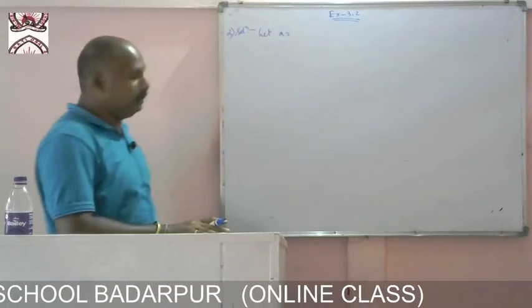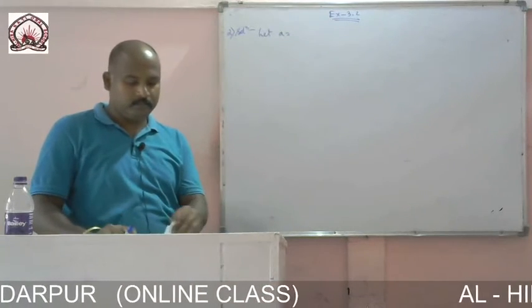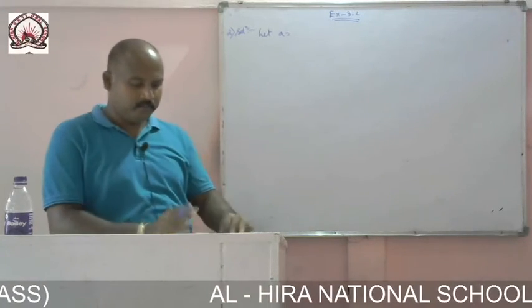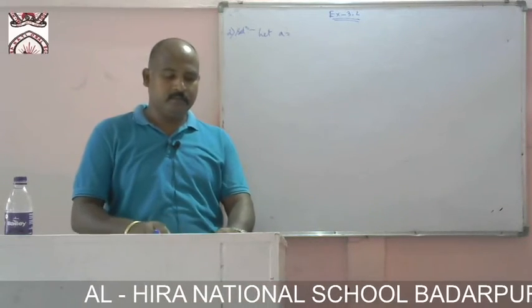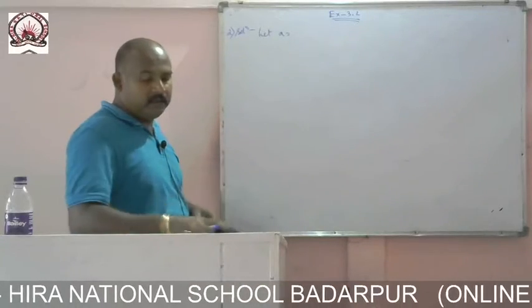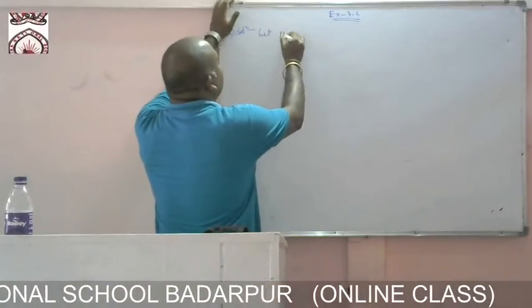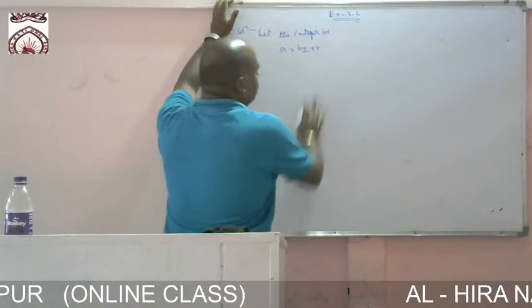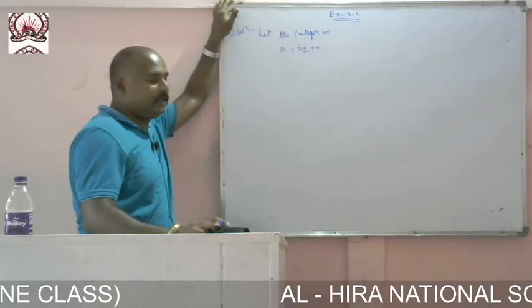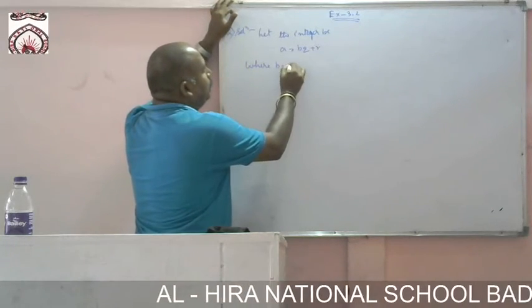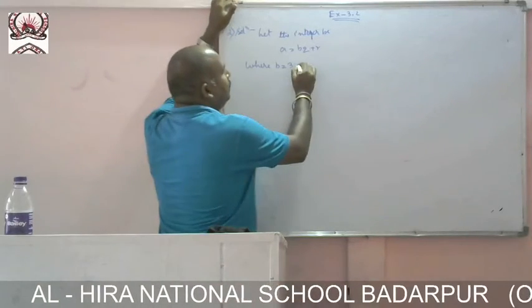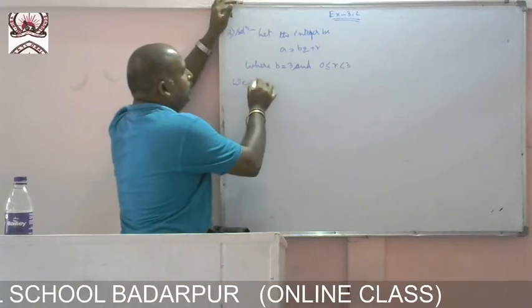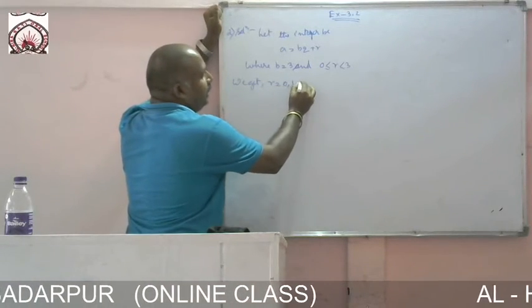Let the integer be a equal to bq plus r, where b equals 3, and now we get r equal to 0, 1 and 2.